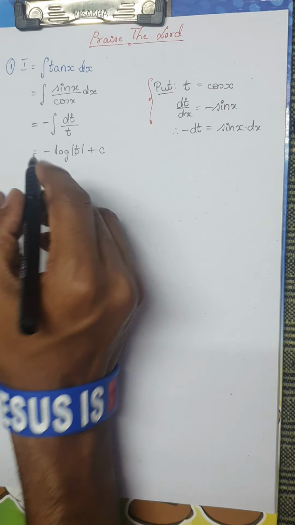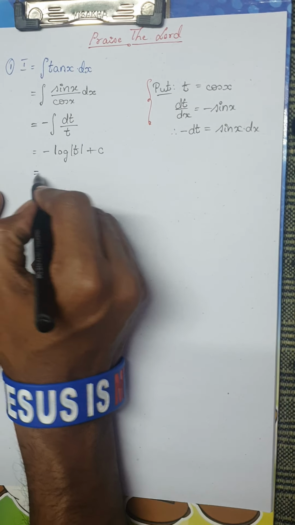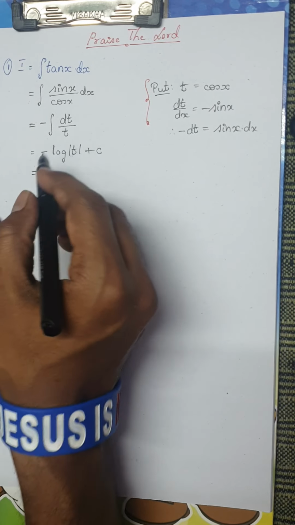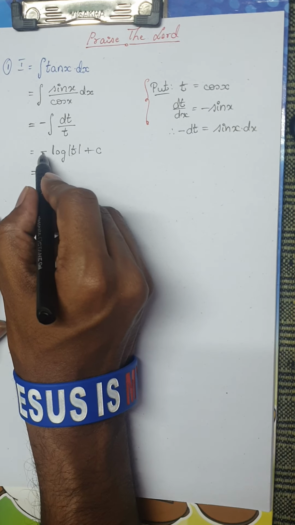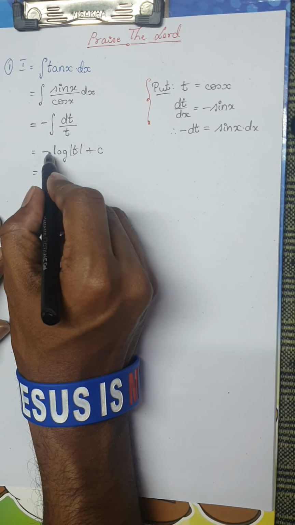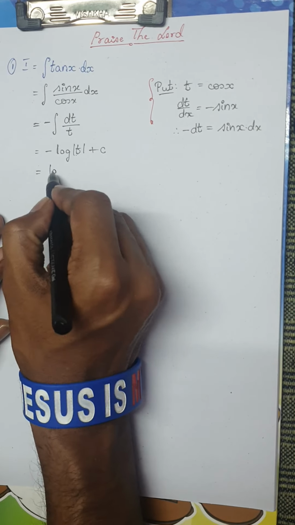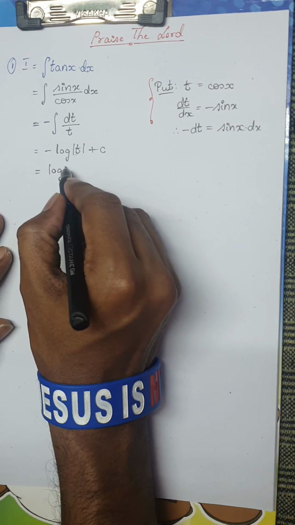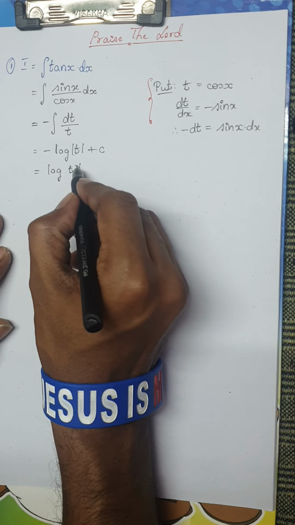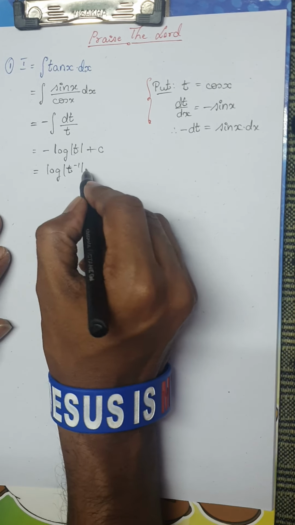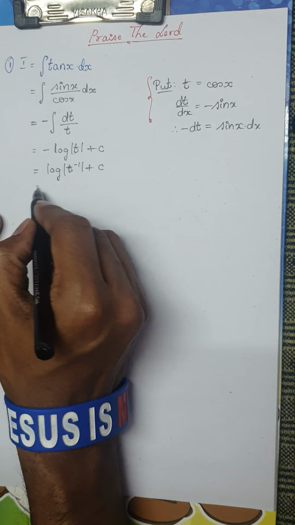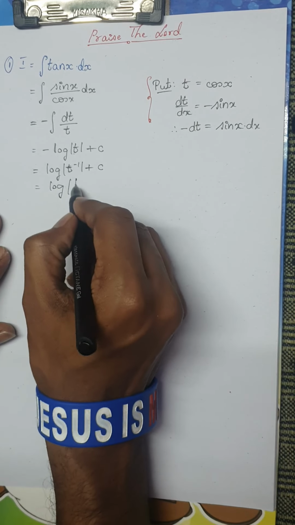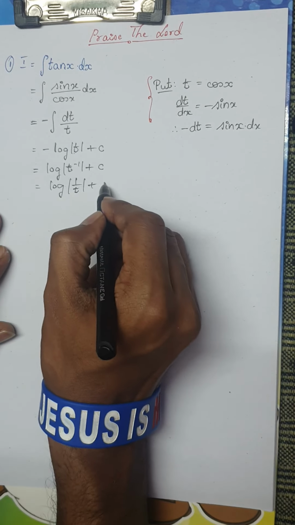Now according to the law of logarithms we have seen in differentiation, whatever is multiplied here, this constant can be taken as a power. So it can be written as log of t power minus 1, with modulus, plus c. This is nothing but log of 1 by t plus c.